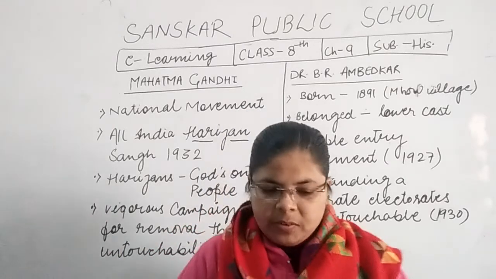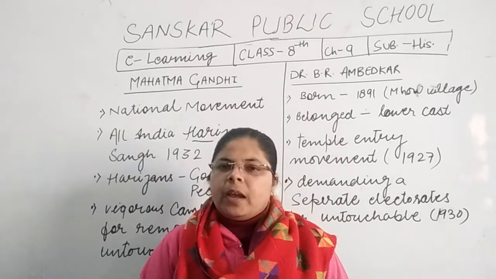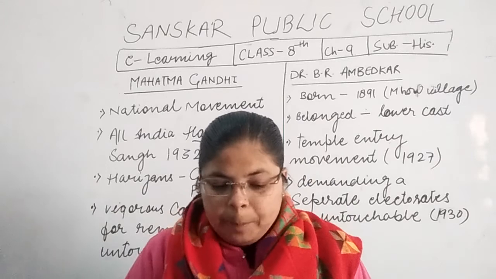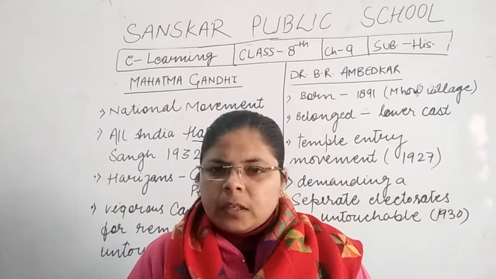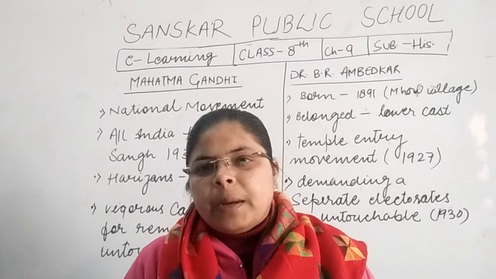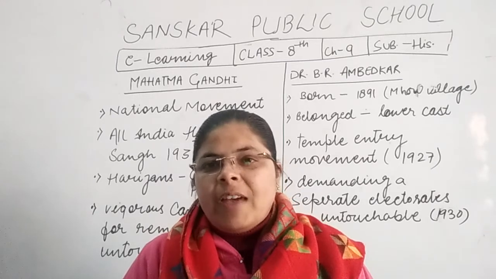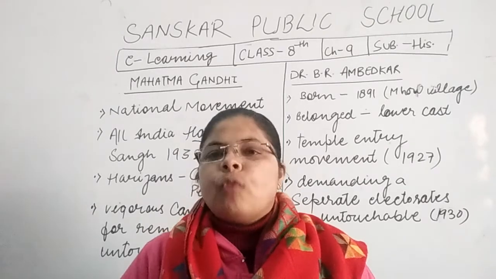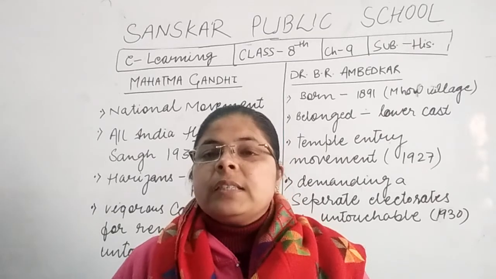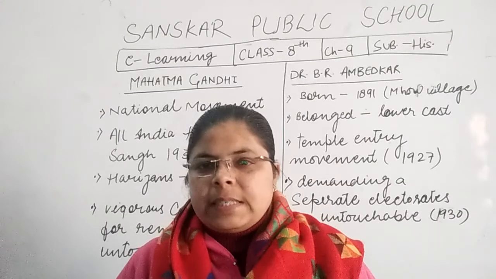Now the article number 17. Article number 17 of the Indian Constitution declares that practice of untouchability, practice of discrimination is illegal and prohibited by the Constitution. And if anyone is found to create and follow discrimination and untouchability, it is now a punishable offense.